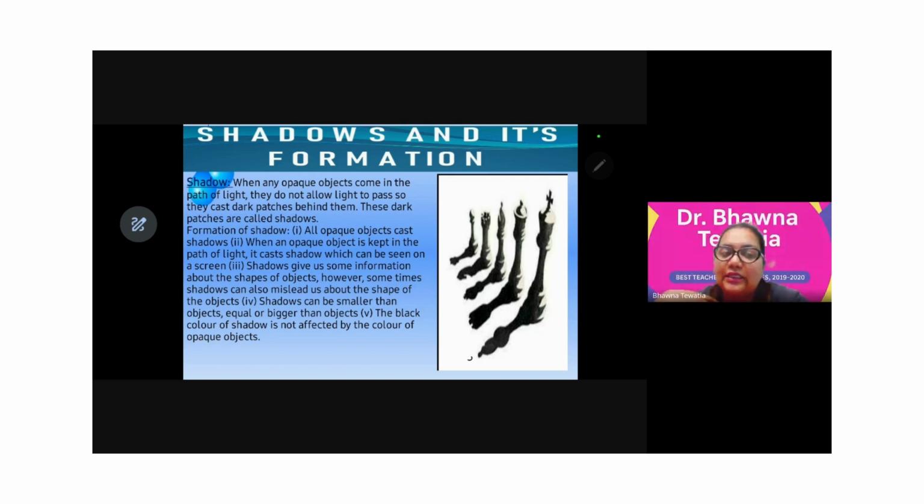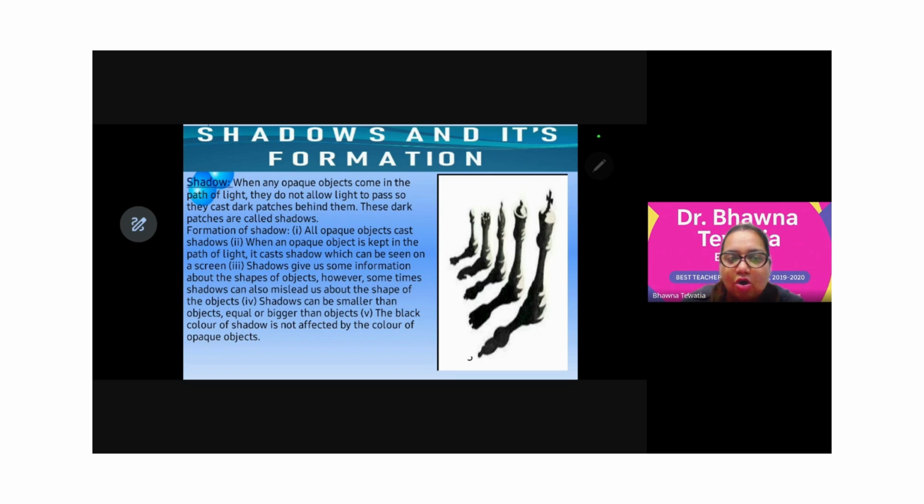When an opaque object is in the path, shadows give us some idea of the shape and the size of the object. How? Because the passage blocked by the object provides a rough idea about the size, the height, the breadth, and the dimensions of the object.